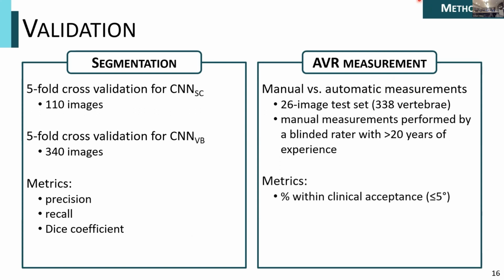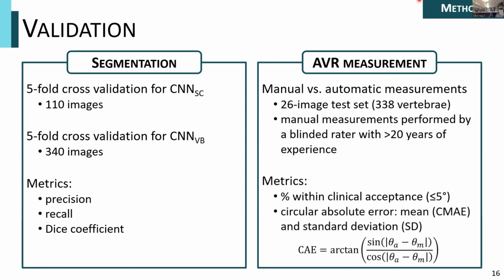The metrics we report were the percentage of measurements within clinical acceptance, defined as when the automatic measurement was within at most 5 degrees of the manual measurement. And we calculate the circular absolute errors between automatic and manual measurement pairs and derive the mean and standard deviation from this distribution.